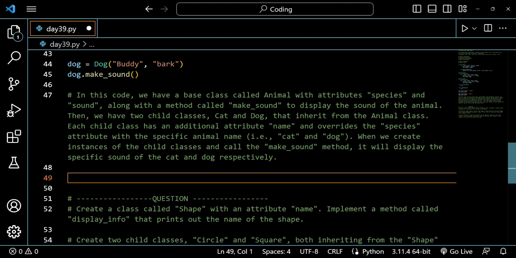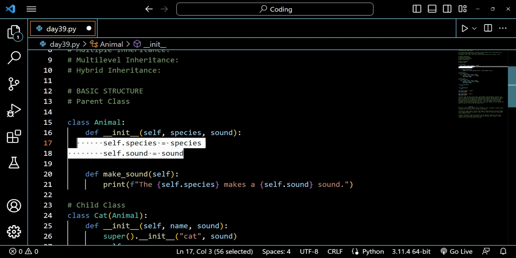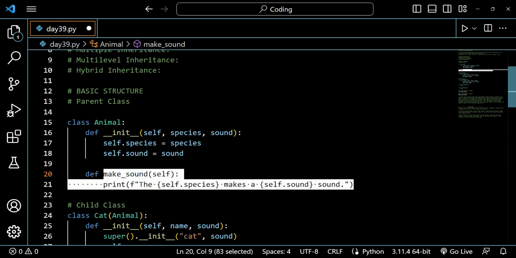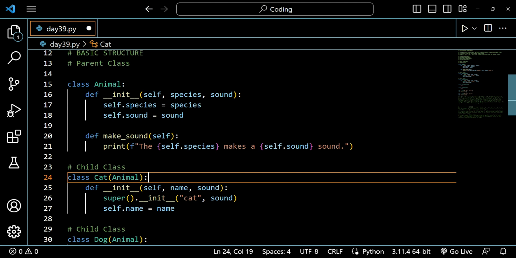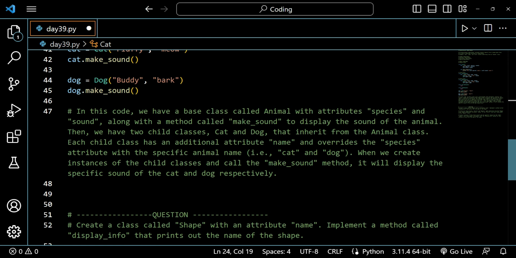I have written some explanation on the code. You can read in this code, we have a base class called animal with attributes species and sound, so we have two attributes along with a method called make sound. As you can see here, we have two instance attributes, species and sound, and alongside we also have a method called make sound, which just prints the species and the sound of the animal.